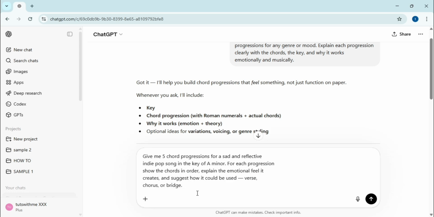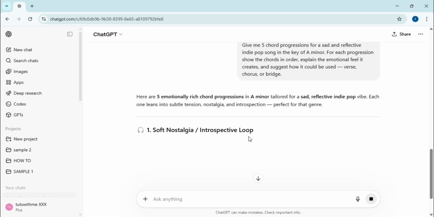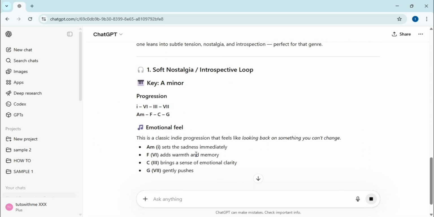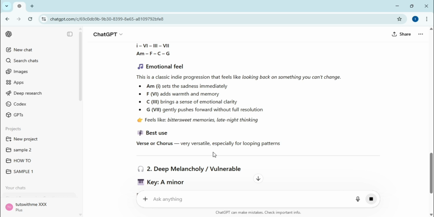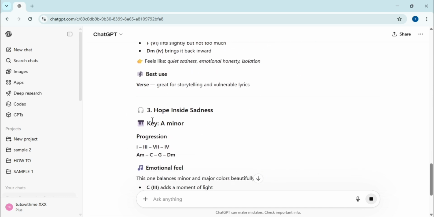Next, I refine my request to something more specific for a project, asking for 5 different progressions tailored for a sad and reflective indie pop song in the key of A minor. I also ask the AI to suggest which part of the song each progression is best suited for, such as a verse, bridge, or chorus. The results are impressive and cover a wide emotional spectrum, ranging from soft nostalgia to deep melancholy.